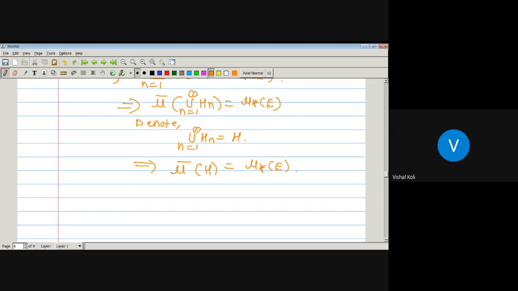As H is the countable union of elements in A delta, then H belongs to A delta sigma, and hence the required result.